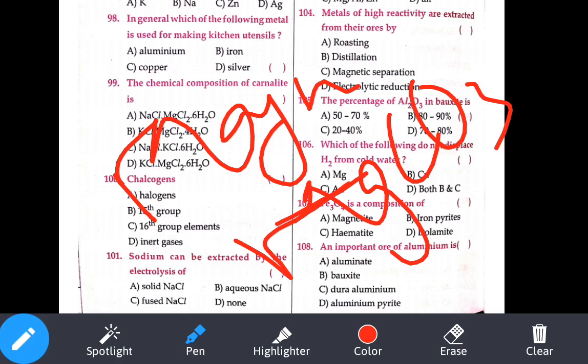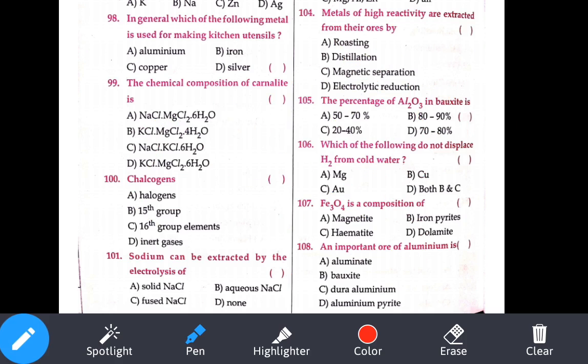An important ore of aluminium. Here bauxite is important because bauxite contains the maximum percentage of aluminum, that is 50 to 70 percent. So bauxite, option B. So that page is over. Let's see the next question.